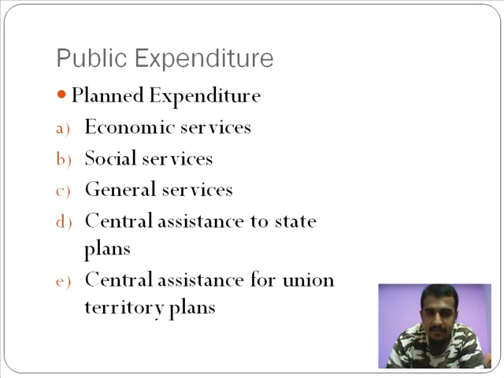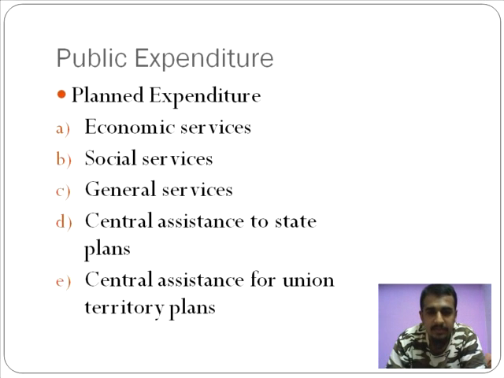All that gets categorized as social services. Then general services. General services include, for example, say the government of India is required to run different prisons. Now the running of these prisons is in fact a very expensive task. So the cost of looking after it is something which is already decided in the budget.